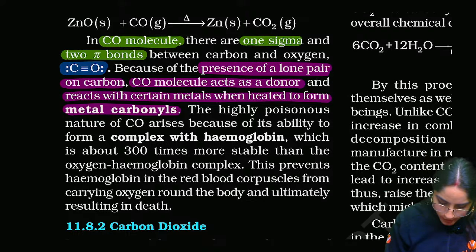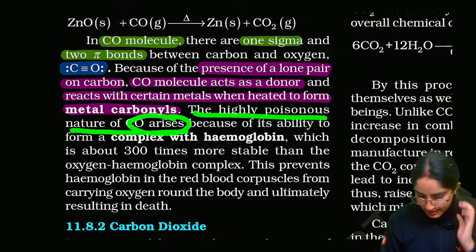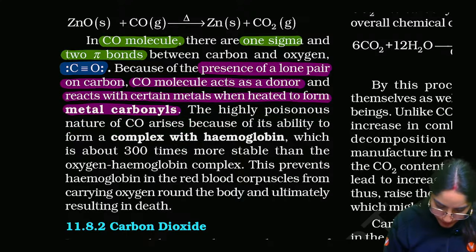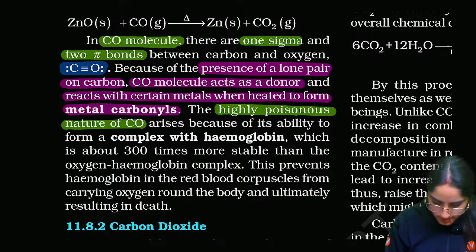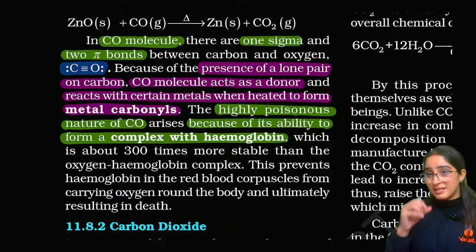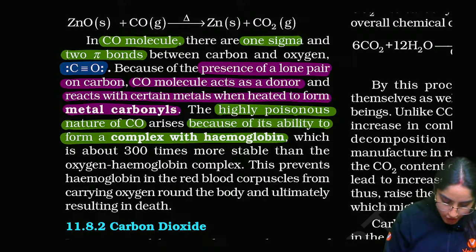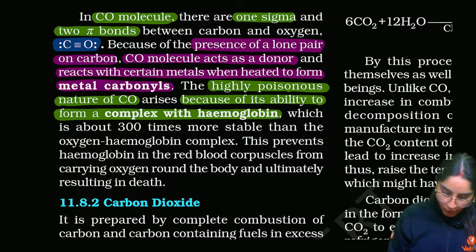Now we are saying the highly poisonous nature of CO arises. Why is it so poisonous? Tell me. Why does the highly poisonous nature of CO arise? Because of its ability to form a complex with hemoglobin. With our hemoglobin, it has more affinity as compared to oxygen, which is about 300 times more stable than the oxygen-hemoglobin complex.